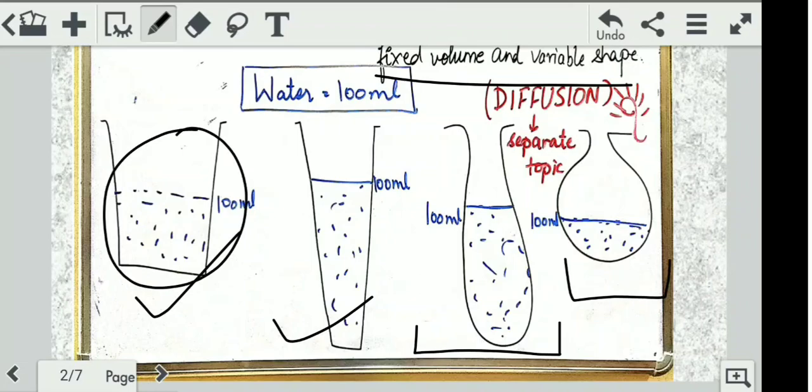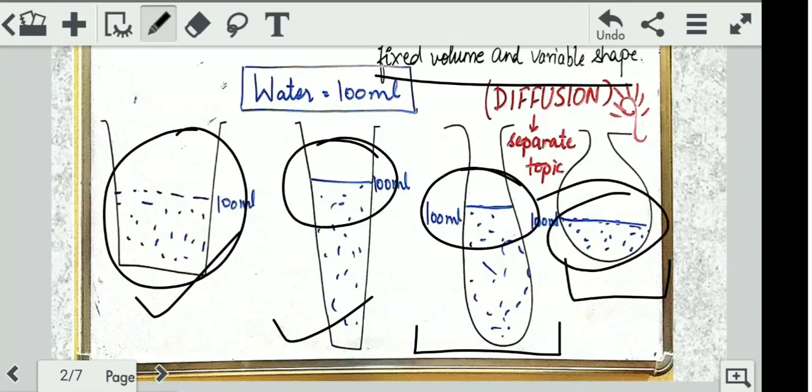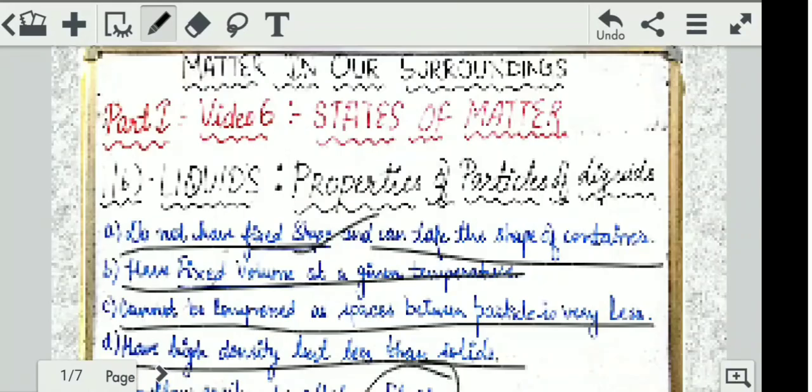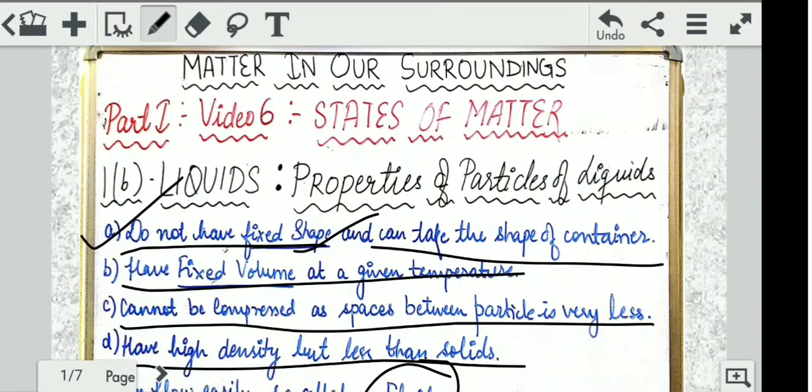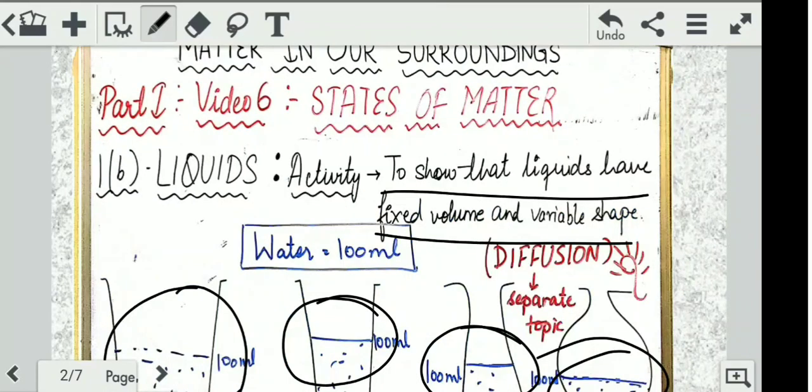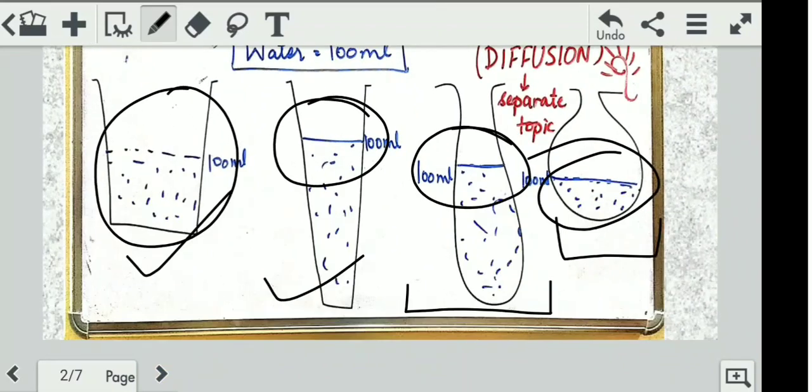It is middle in this, it is higher in this, it is okay in this, and it is very low in this. This is because in whatever container you put the water, it will take the shape of the container. As it does not have its own shape, we have already studied in this slide that they do not have a fixed shape and they can take the shape of the container. In whatever type of vessel you put them, they will take the shape of that container only.